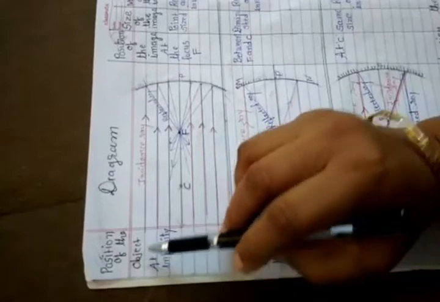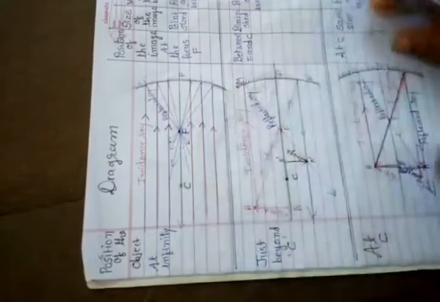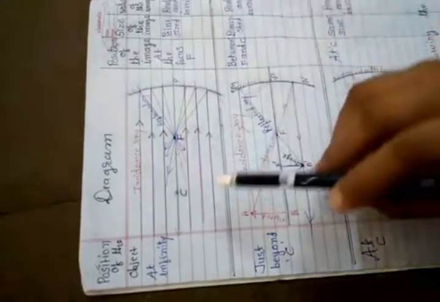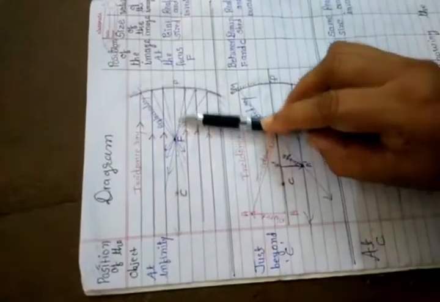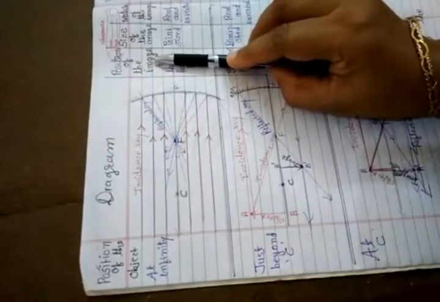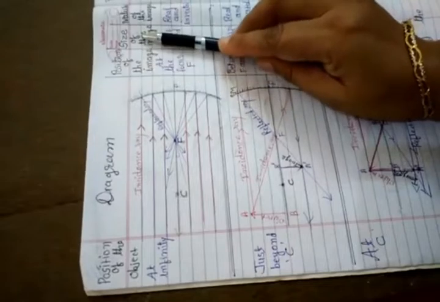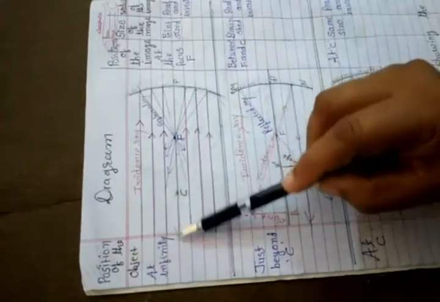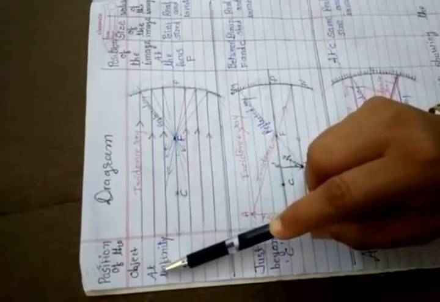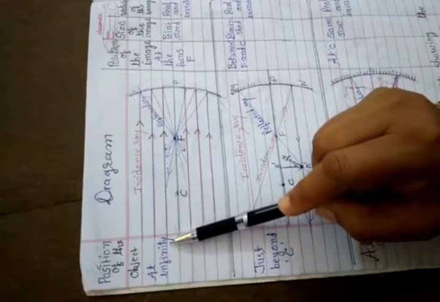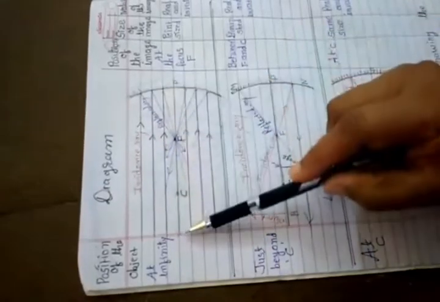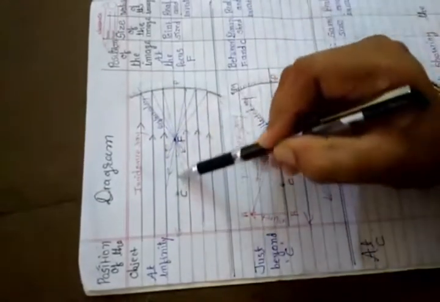When the question is: when the position of the object is at infinity, meaning infinite distance far from the mirror, then what is the position of the image, size of the image and nature of the image. So in this case, when the object is placed at an infinite distance, the incident ray coming from this object is parallel to the principal axis,